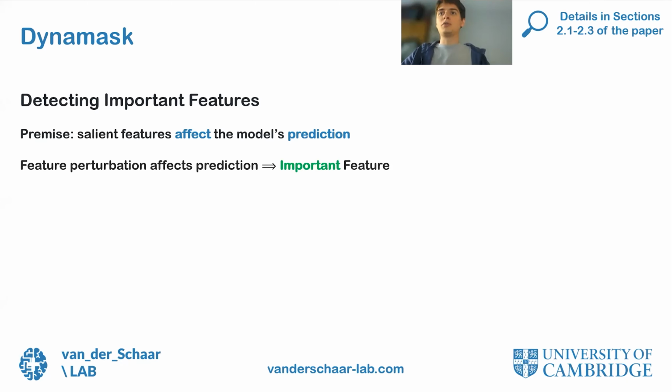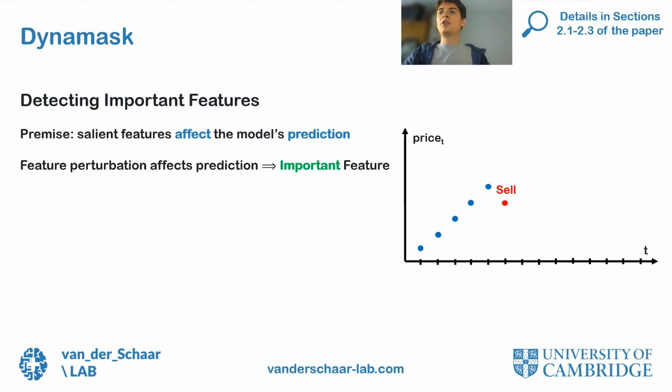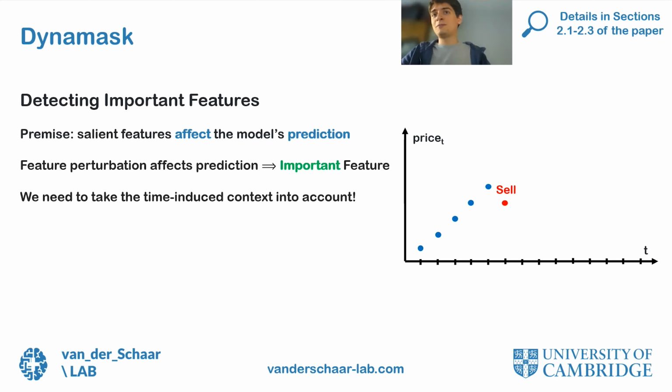What this means in practice is that important features are detected by studying the effect of their perturbations on the model prediction. To illustrate, I consider a very simple example of a recommender system that recommends me to sell or buy a security by studying its price over time. As you can see, at the last time step, the model wants me to sell. I'm wondering if the previous time step is important for the model to arrive at this conclusion. So what I'm going to do is perturb this previous time step and observe that the prediction changes. So it must be important, right?